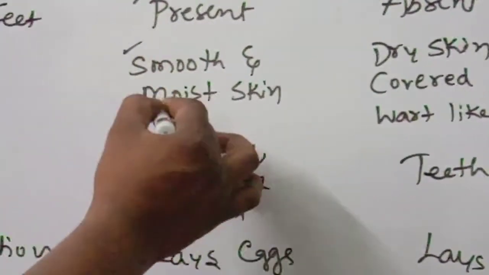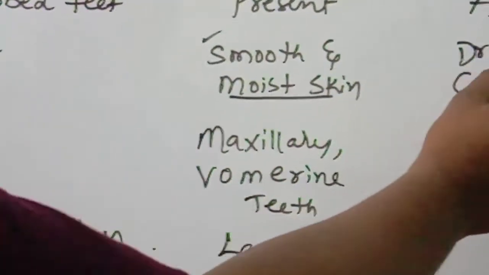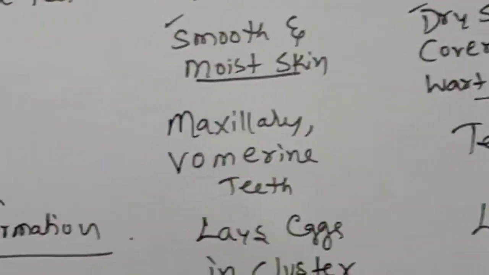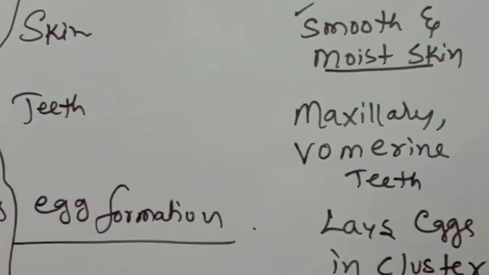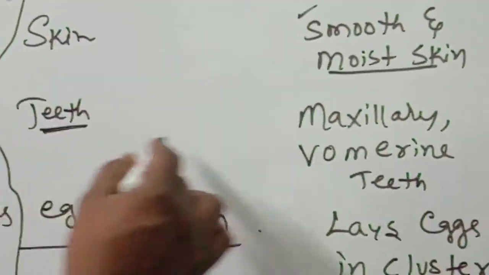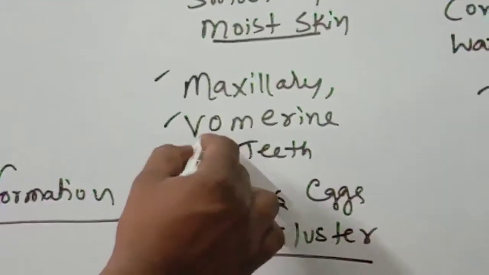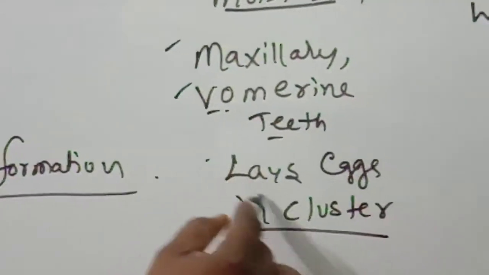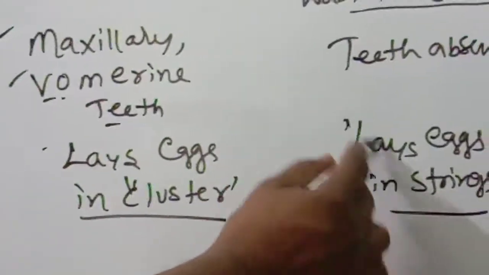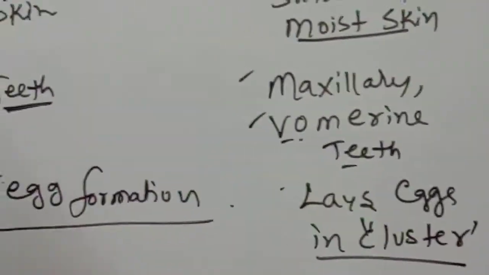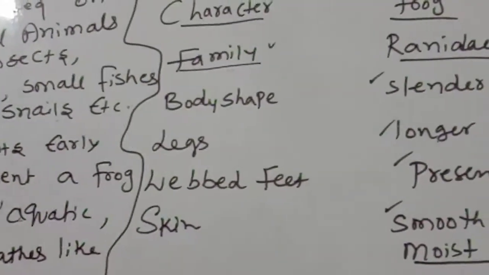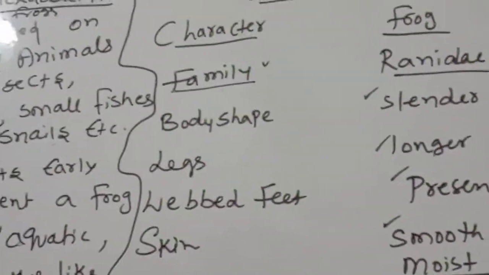Skin: smooth moist skin in the frog, dry skin covered with wart-like glands in the toad. Teeth: maxillary vomerine. Remember this word, vomerine teeth. Teeth are absent in toad. Egg formation: lays eggs in clusters, lays eggs in strings. So these are the differences between the frog and the toad.